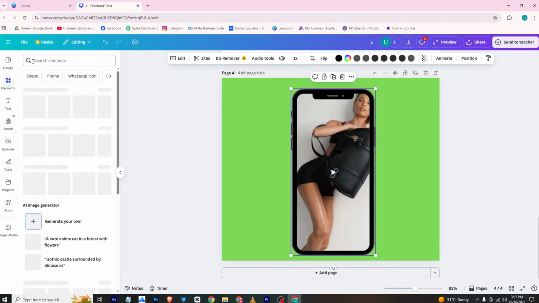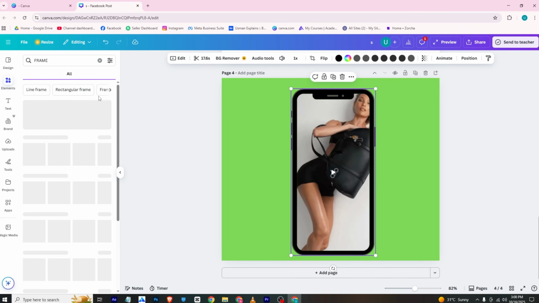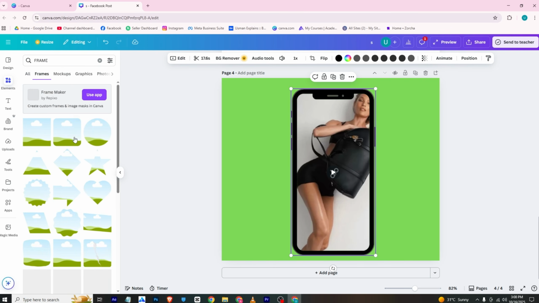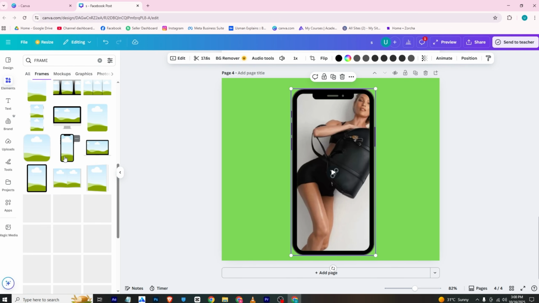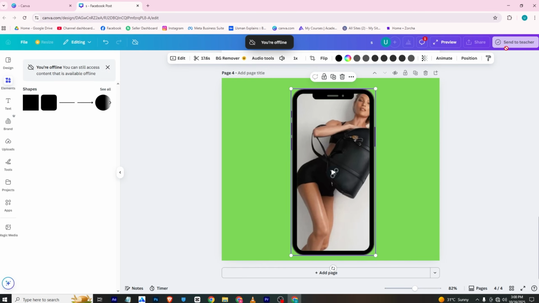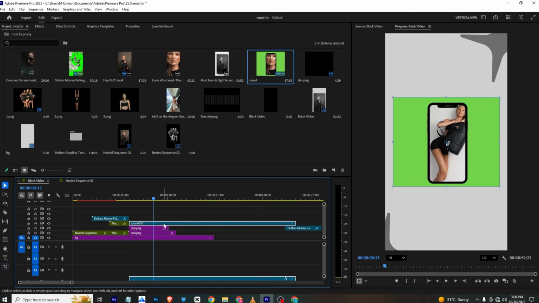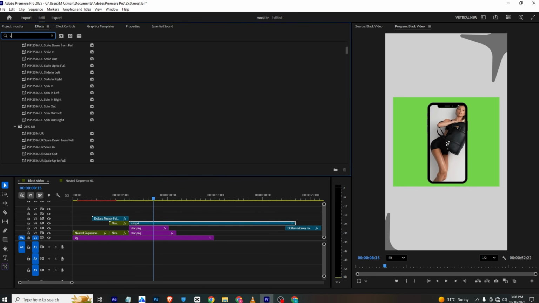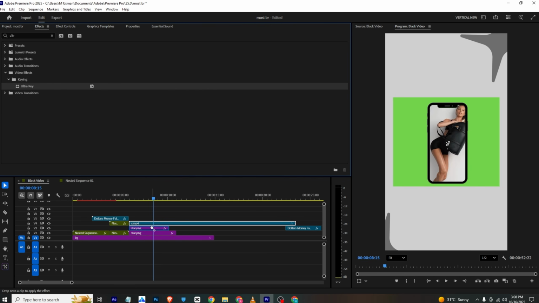You can go to elements, and in the frame section, you can click here and make sure to find this iPhone PNG like this, and now you can go to the upload section and bring the video inside it, and then share and export it. So it will be like this, and I can right click, unlink, and delete the audio, and from here I can go to effects and search for Ultra Key again, and apply it.